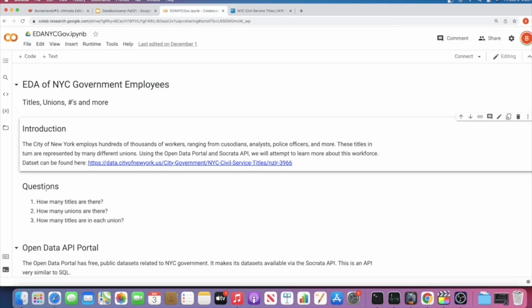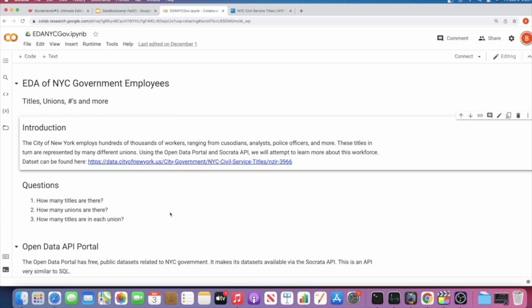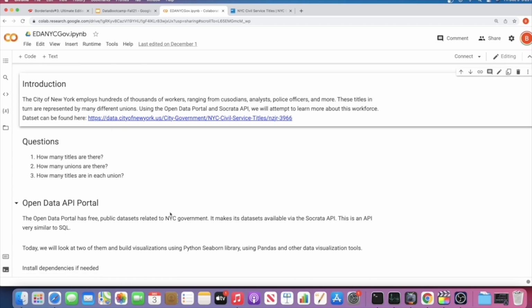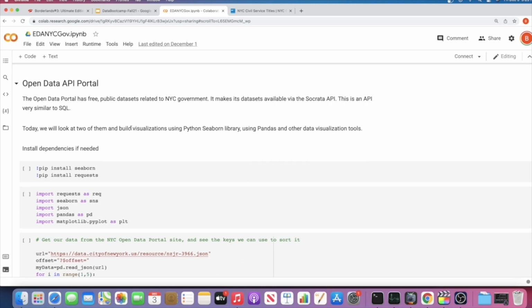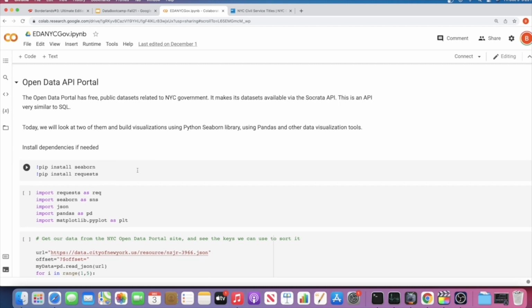So over here, we have the questions once again. First one, how many titles, how many unions, and how many titles are in each union. Once again, I have an introduction in this Colab notebook to information about the API portal. And in this Data Science Bootcamp, a lot of what we've been looking at is pandas and Seaborn, which is rather new to me. So I decided to take advantage of those skills that I've learned and use those to take a look at the data.